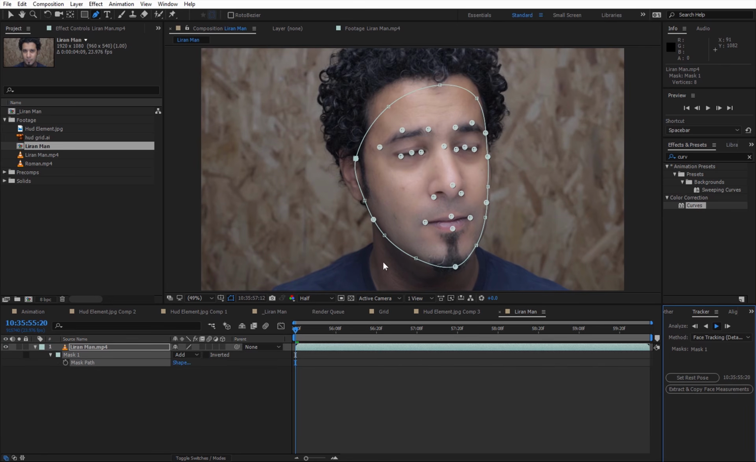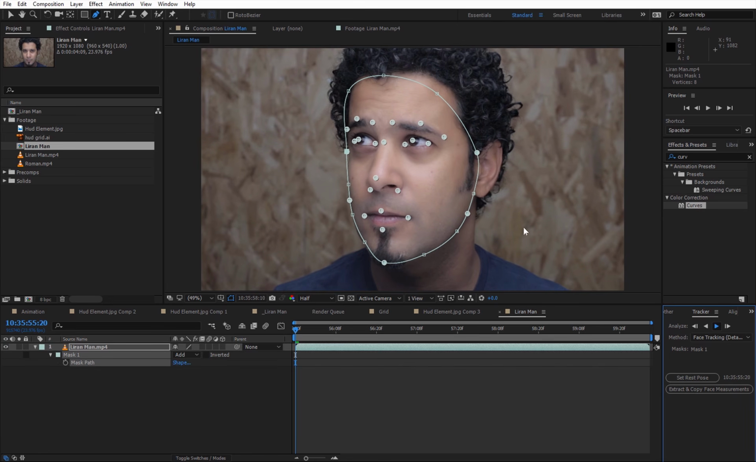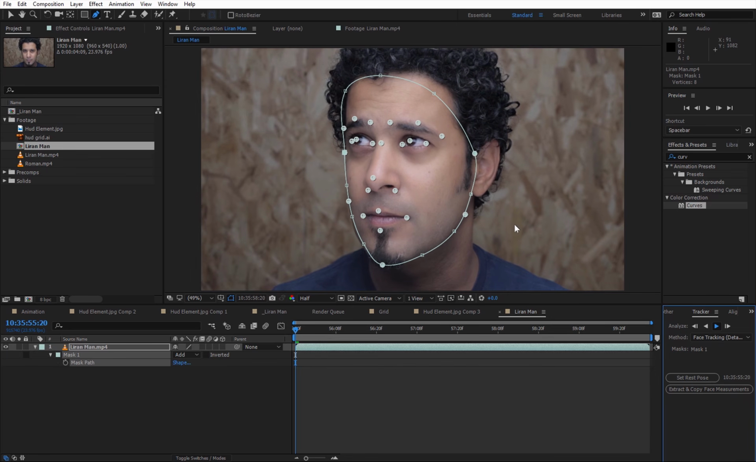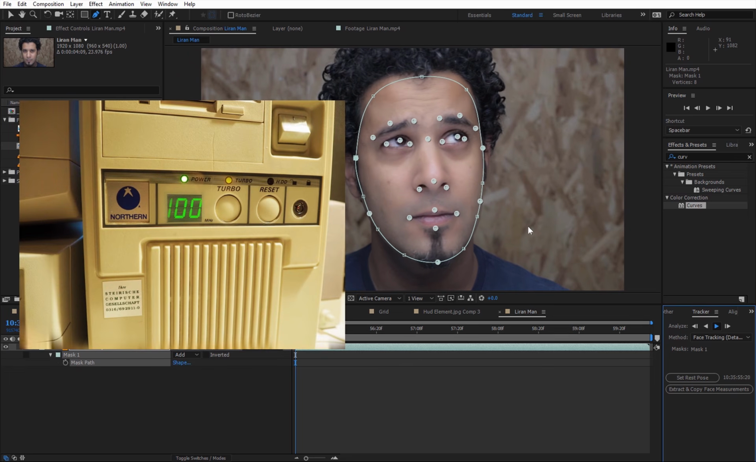And if the tracking is taking too long, you can press the turbo button, which is exactly what I'm going to do. You can see it's right next to the on button on your computers in the 80s.